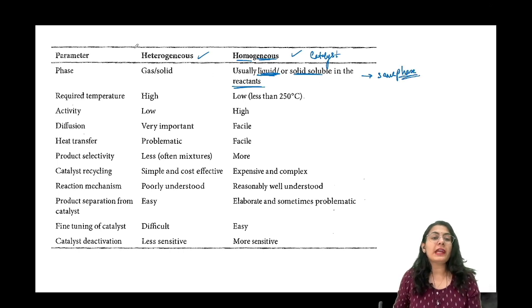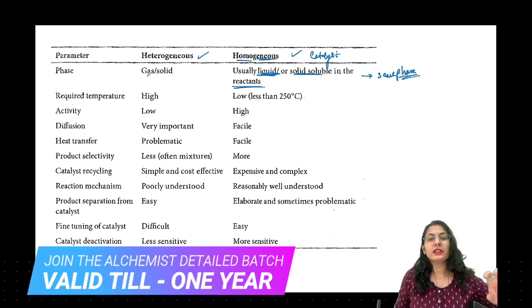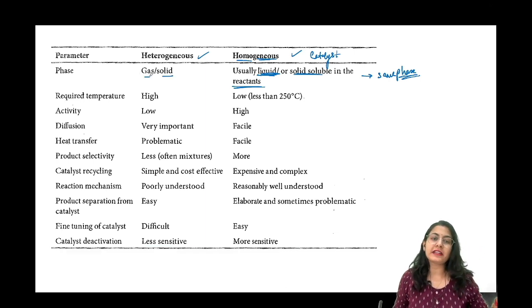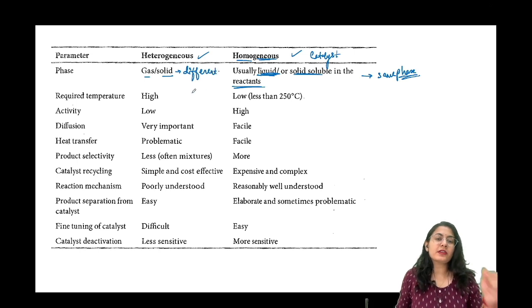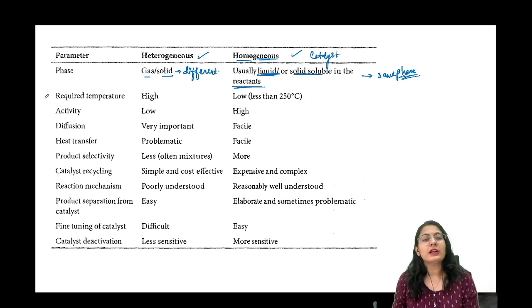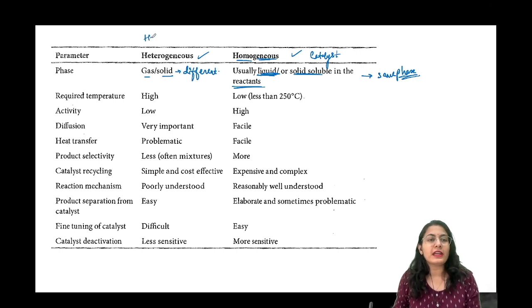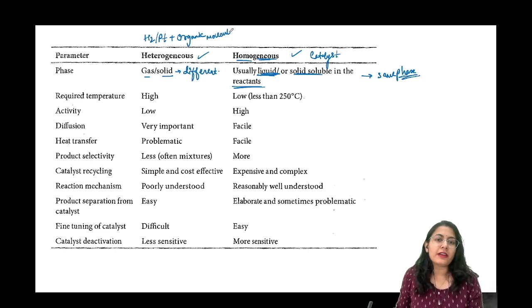All right. What about heterogeneous catalysis? If the catalyst is solid and the reactant is gaseous, it is going to be a different phase. We will see examples of such catalysts. As you already know, catalytic hydrogenation, for example. You are taking hydrogen adsorbed on the platinum or nickel or palladium surface, and it is reacted with an organic molecule, let's say present in the liquid medium. So definitely the reactant and the catalyst are in different phases.